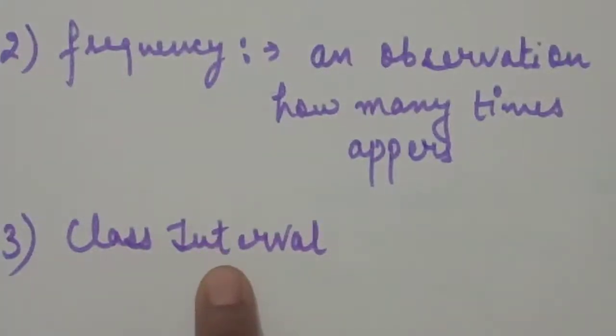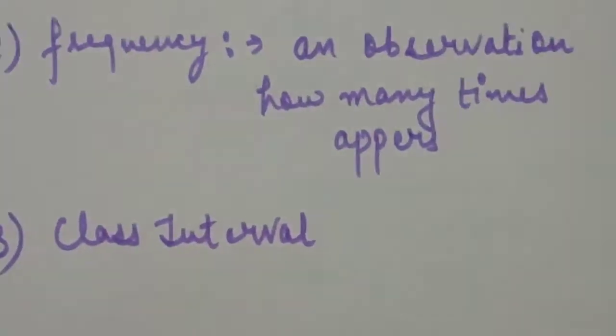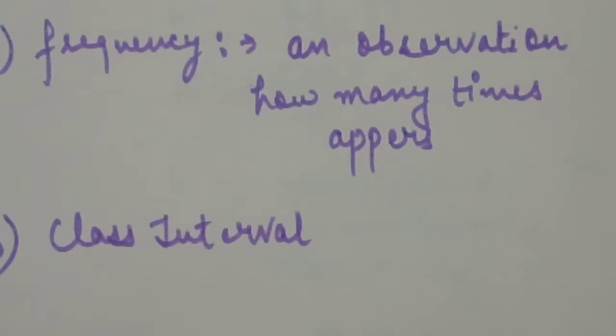Third is class interval. Before class interval, you have to learn two things: one is the grouped frequency distribution table and the second is the ungrouped frequency distribution table. We will learn class interval after that.